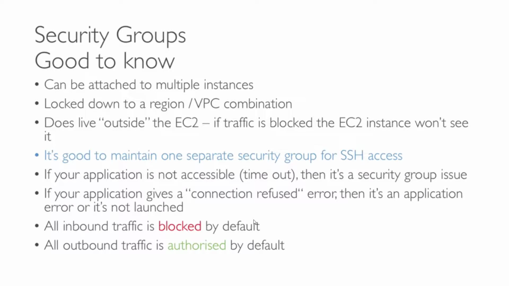There are some important things that you need to remember about security groups. One security group that you configure can be attached to multiple instances. So if you need redundant instances of a particular service and all need to follow the same security parameters, you need not configure a security group for every single machine. You can configure the same security group and attach it to multiple machines. All the security groups that you configure are locked down to a particular region or VPC.